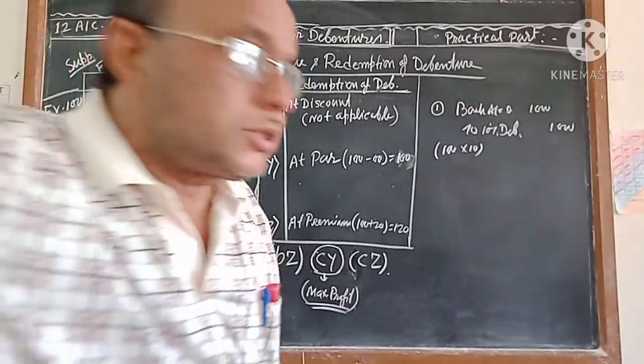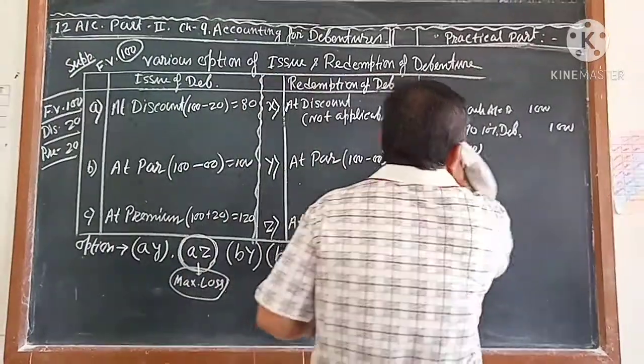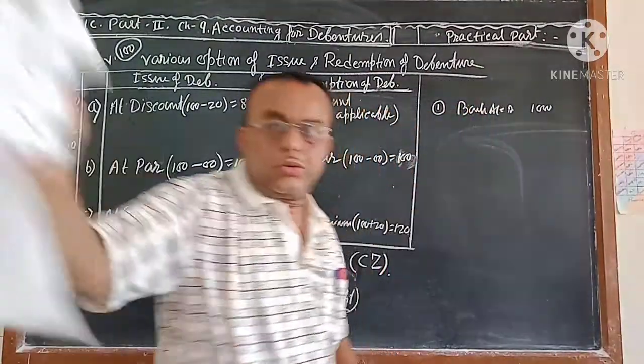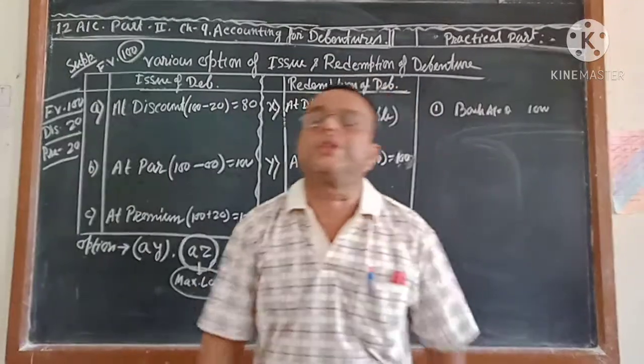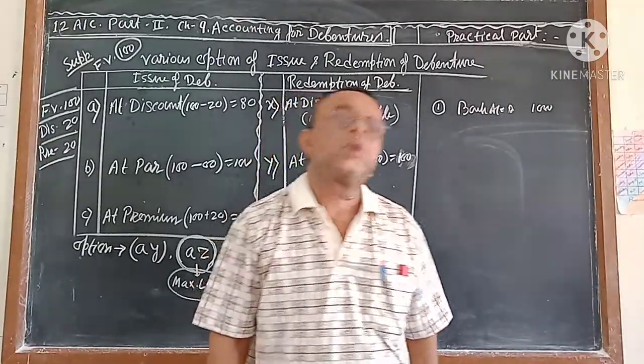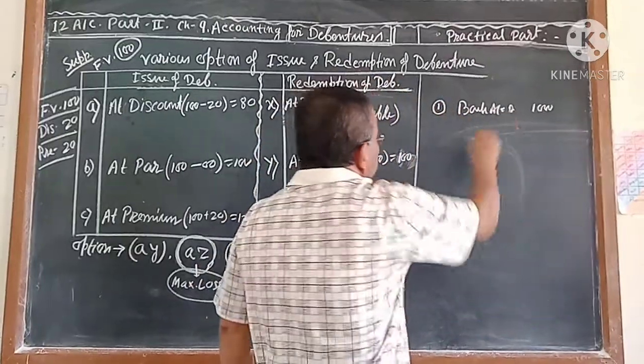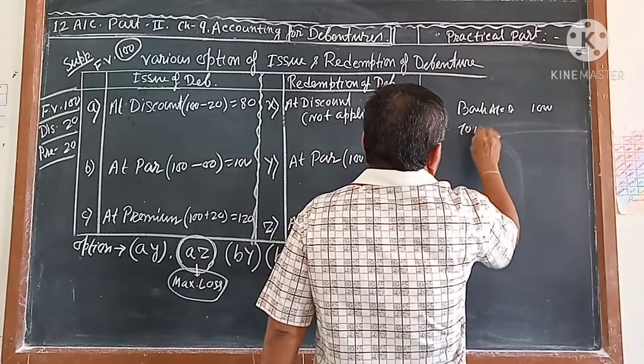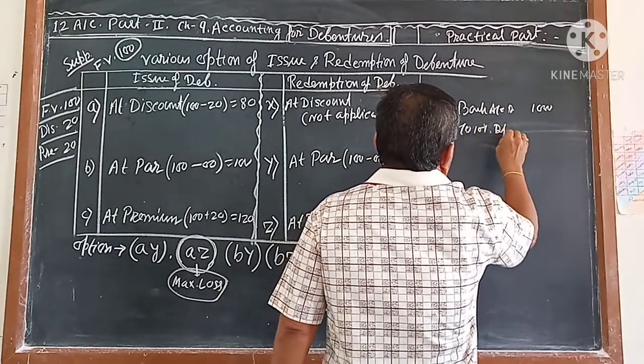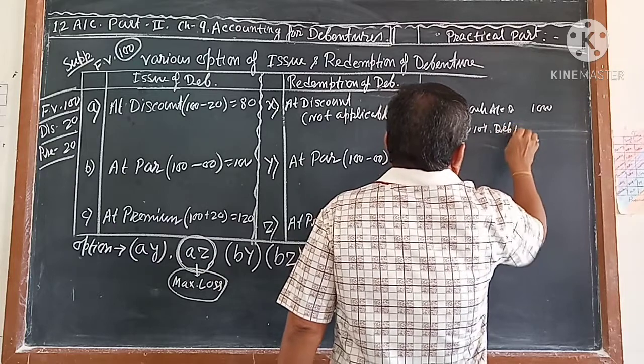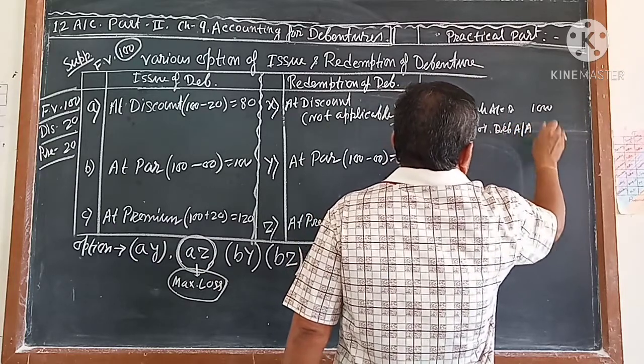If you do not understand, suppose you are taking this money with application and allotment together. So you are writing here: bank account debit to 10% debenture, applications and allotment account.